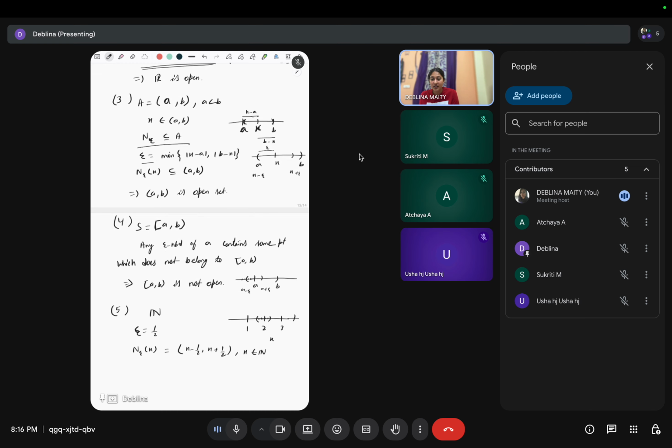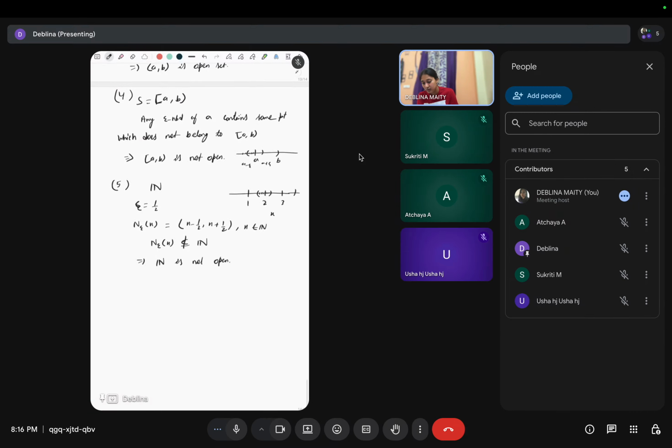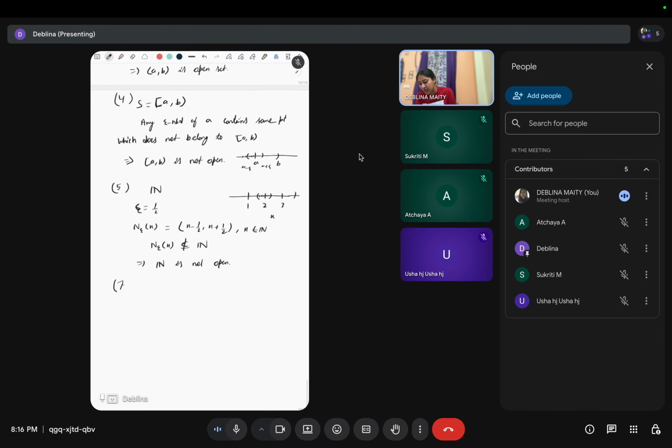There are points which are rational, irrational, but they do not belong to N, so the epsilon neighborhood is not completely contained in N, because there are rational numbers, irrational numbers. That is why N is not open. And Q is also not open because any neighborhood.